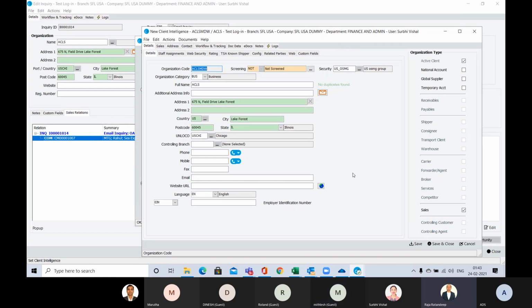So this is typical, organization related issues. We have a completely different module inside CargoWise. Okay, got it.